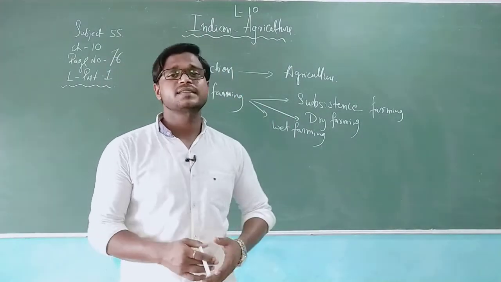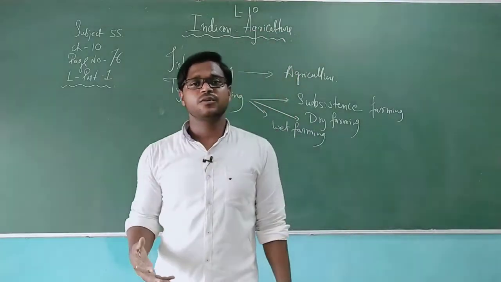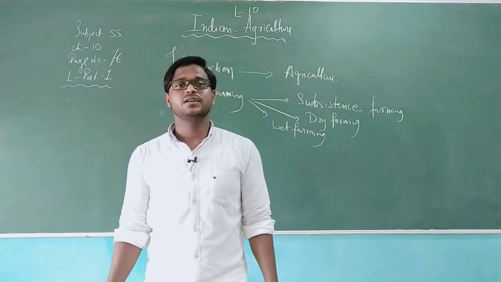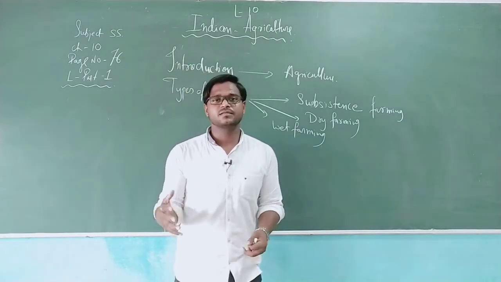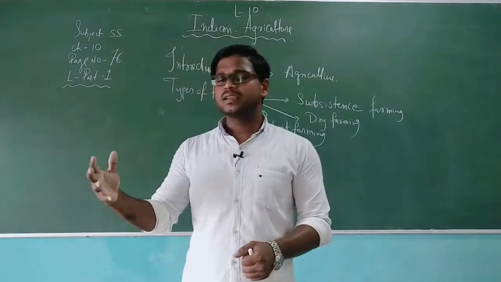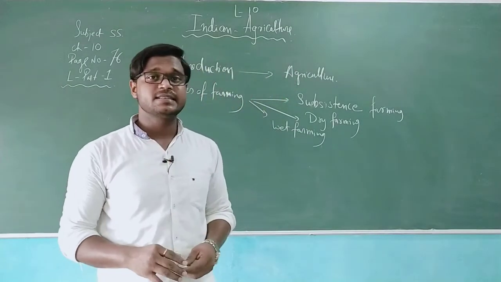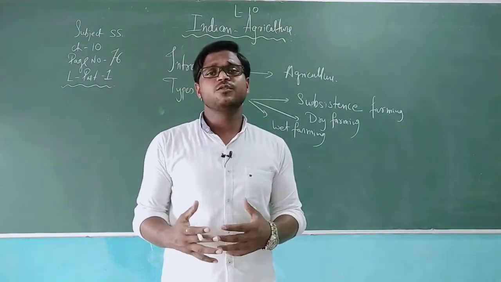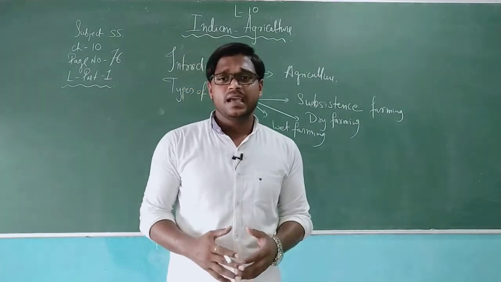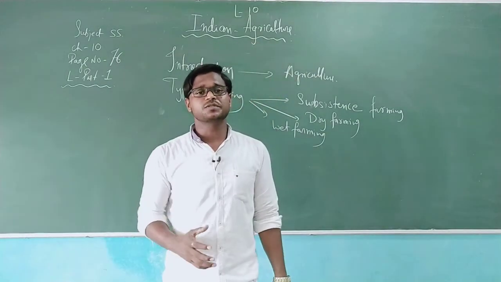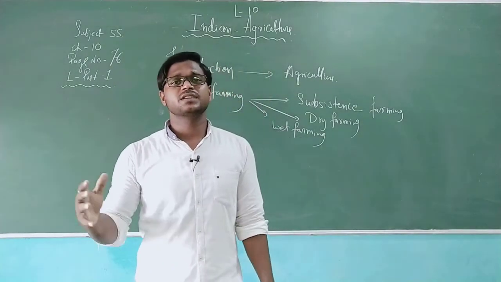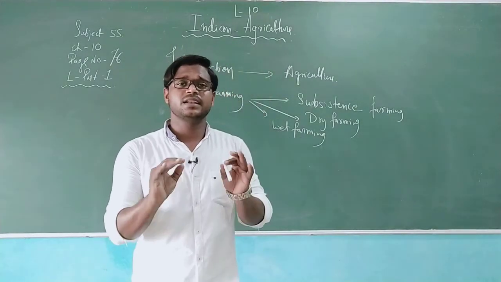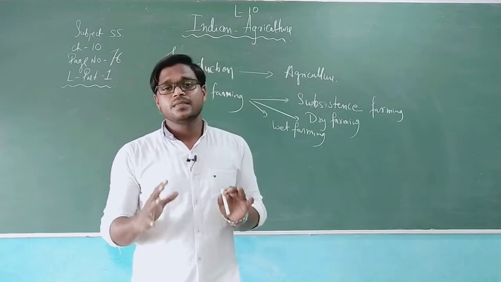Since ancient times, we have been a developing nation. It means that in India about 60% of the labor power is engaged in agriculture only. You need to understand, 60% of the labor power. Apart from that, if you go further into detail, agriculture occupies around 22% of the national product income. It means around 22% of the income is coming from agriculture. That's how we can say that India is an agrarian country.